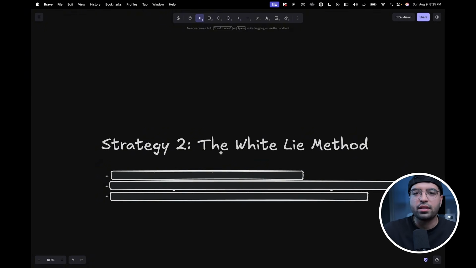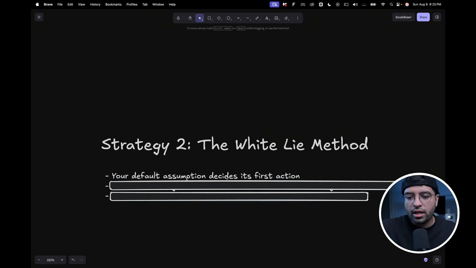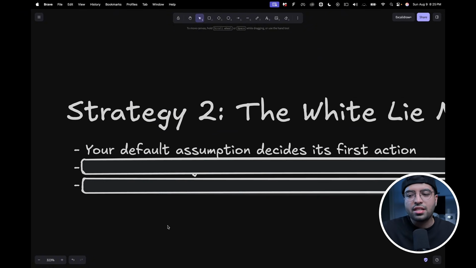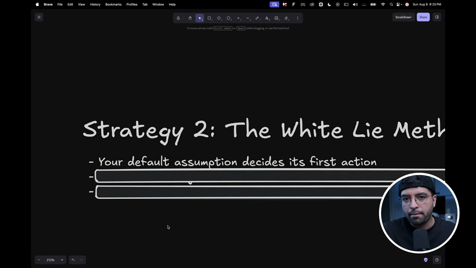This is what the white lie method essentially is. We make a false claim that forces AI to search for something that may or may not exist. Let me explain a little bit further. Essentially, you need to understand that your default assumption decides the first action that AI will take.